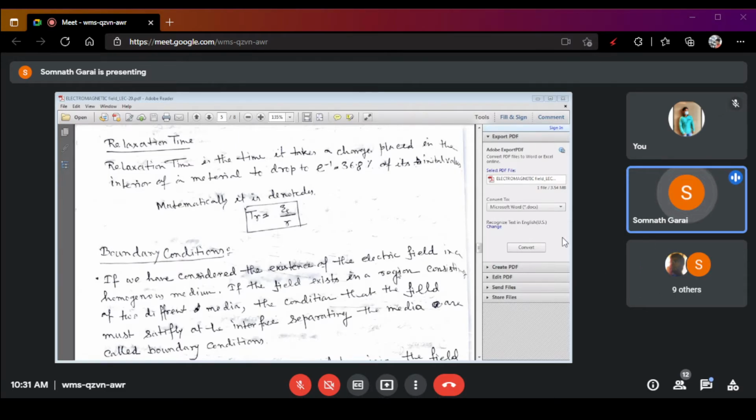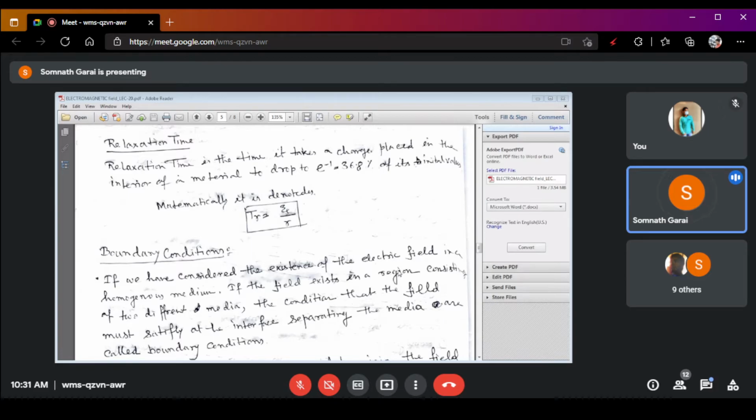But the definition of this relaxation time is the time it takes, if a charge is placed in the interior of the material, for it to drop to 36.8% of its initial value.